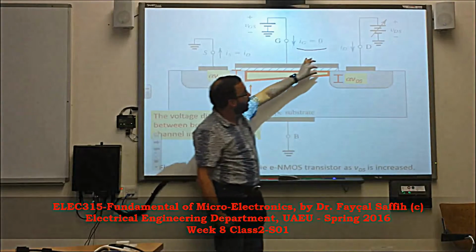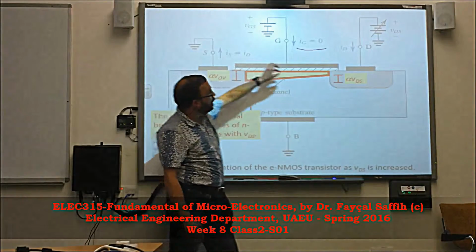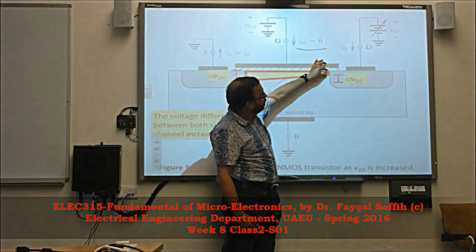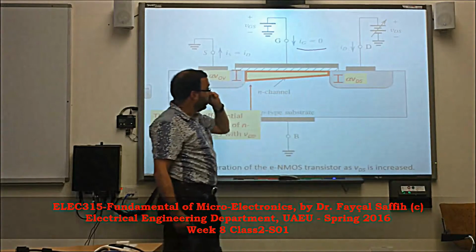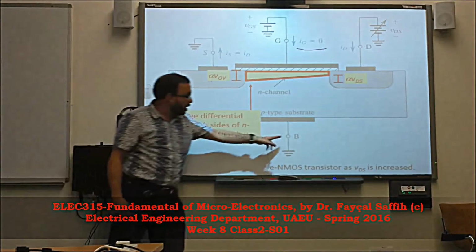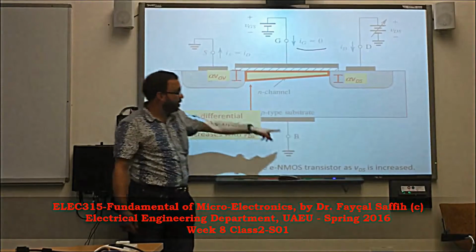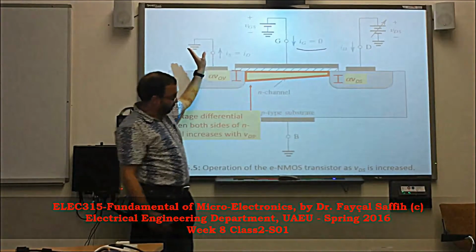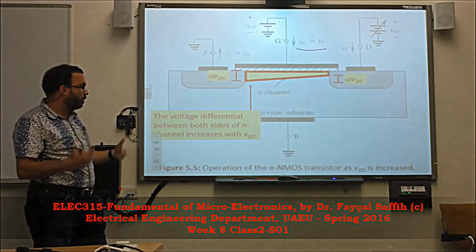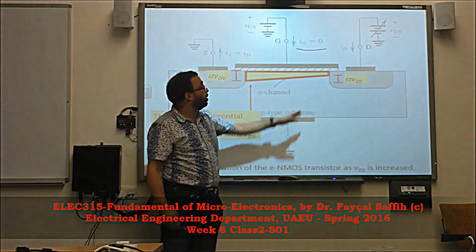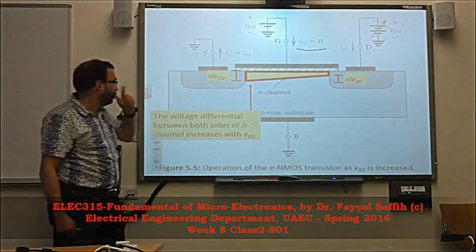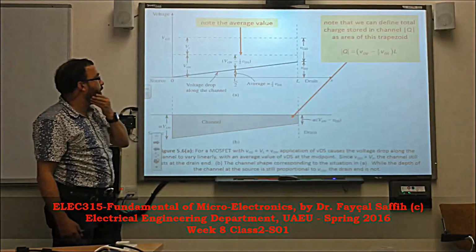Here we have higher voltage than there. The channel here feels higher voltage than there. Why? Because this voltage and this voltage compete with each other and cancel each other, and therefore only a little bit of voltage will be sensed by the charge in the channel. Of course, here the bulk or the body is connected to the same potential as the source, so that we keep the three-terminal configuration. That's basically what is physically going on, and only in NMOS. So far we are dealing with NMOS. We have N, and then we have a P-type substrate.